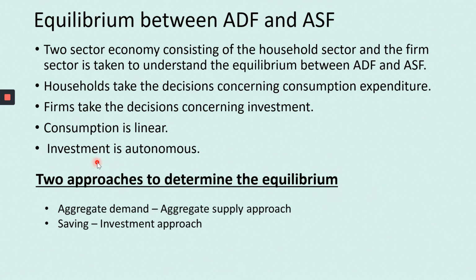One is output and the other one is rate of interest. Okay. But here you say autonomous. What do you mean by autonomous? That means my investment is not dependent on both output and rate of interest.